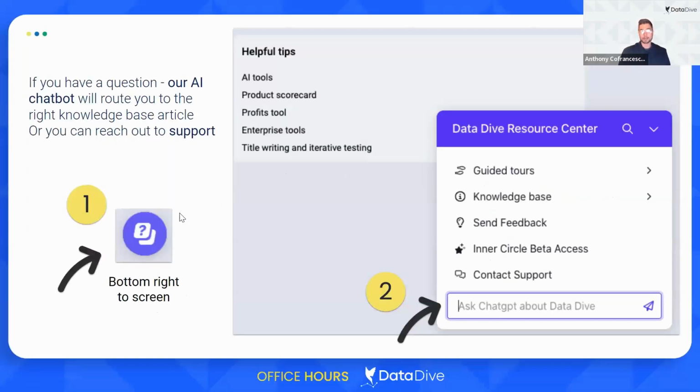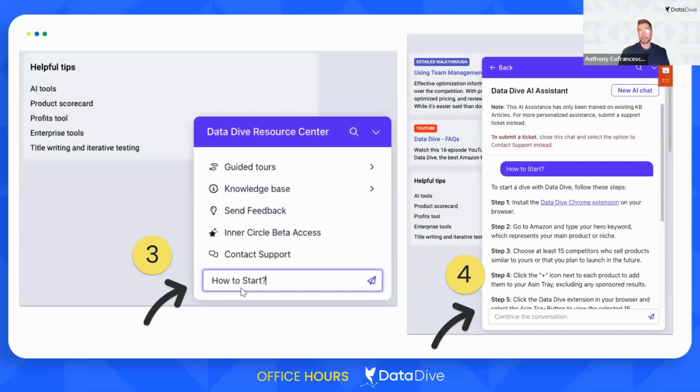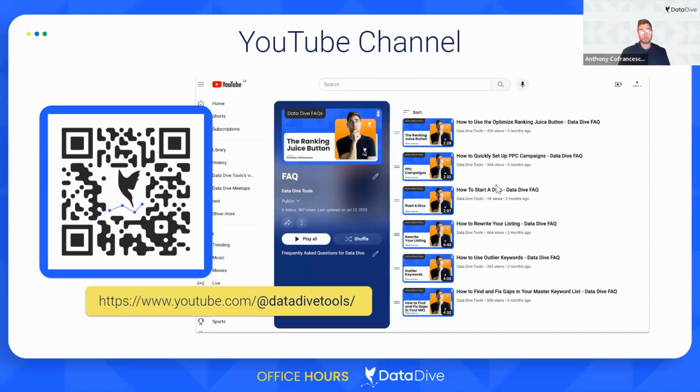So if you want to access the knowledge base, there is an icon in the bottom right-hand corner of the screen. If you click that, you can navigate directly to the knowledge base, or if you type a question into this chat bar, like how to start a dive, well, then it's going to route you to the correct article or give you the answer right on the screen if it's simple enough.